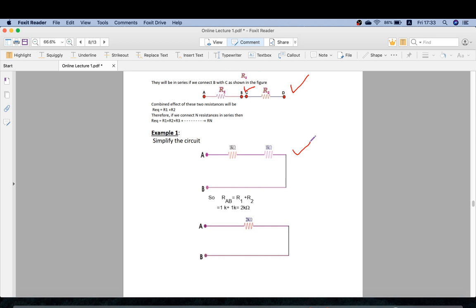In this example 1 there are two resistors, 1 kilo ohm and 1 kilo ohm. The question is to simplify the circuit. How will we simplify the circuit? If the resistances are given in series, then we just add both resistances and simplify the circuit. Both resistances were 1 kilo ohm, 1 kilo ohm, and we add them and get a single resistance of 2 kilo ohm. So now you understand that whenever you want to simplify the circuit, you have to add all the resistances that are in series.